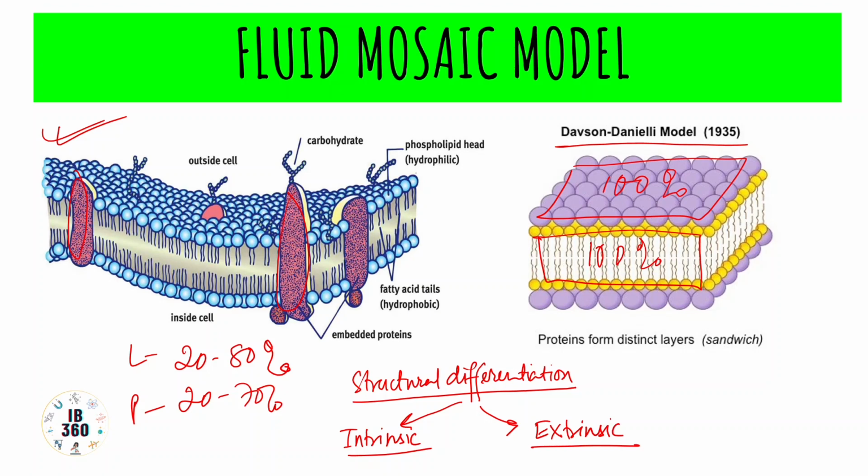Intrinsic protein, this is one example, embedded proteins, completely embedded within the bilayer. And the part of protein which is forming bond with the bilayer is hydrophobic, and the externally protruding part is hydrophilic. And these are also called transmembrane proteins,